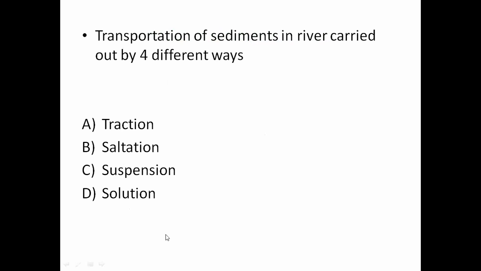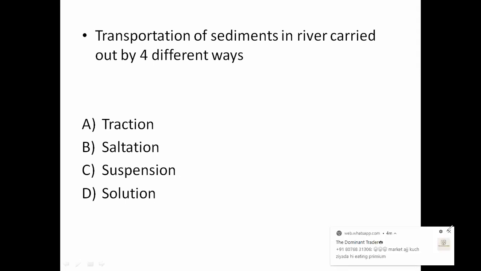Now first we will discuss the first process, that is the traction process. This traction process is again divided into two types. First one is rolling and second one is sliding.